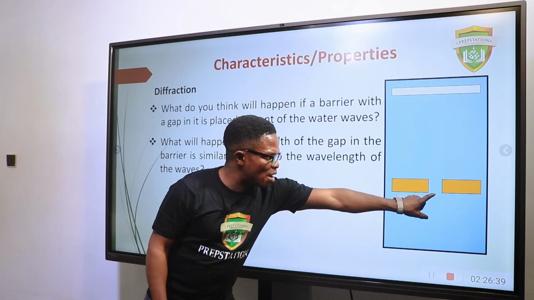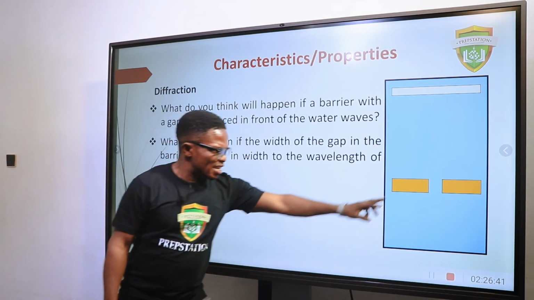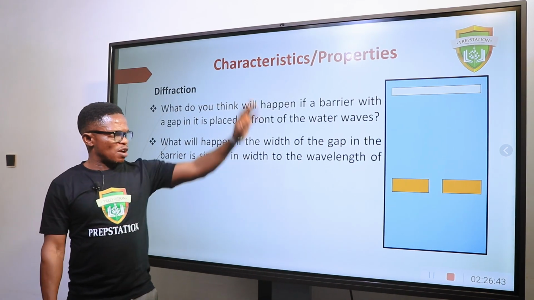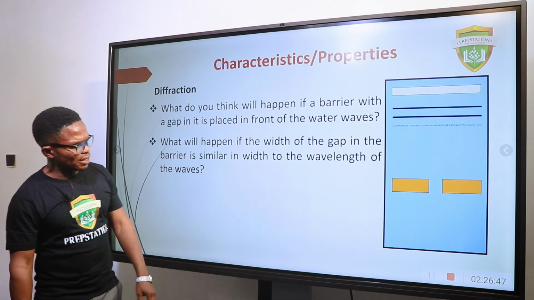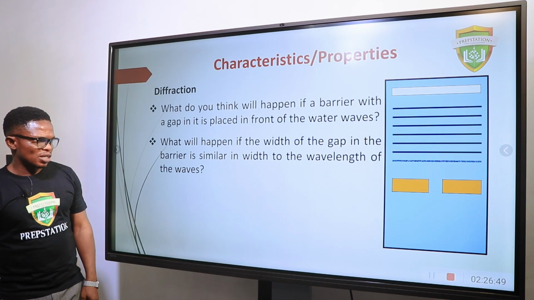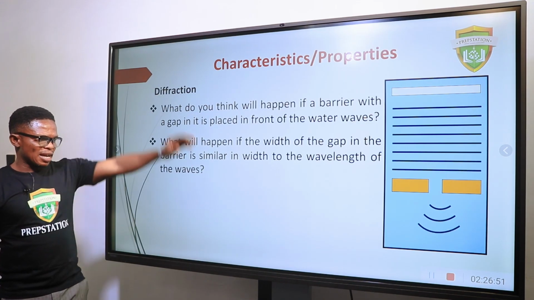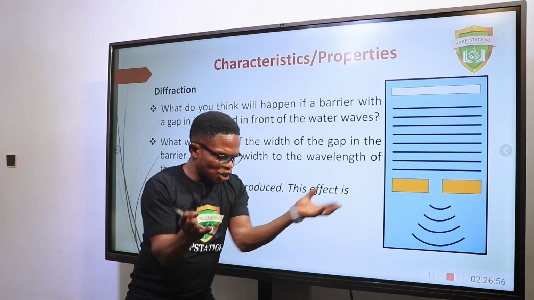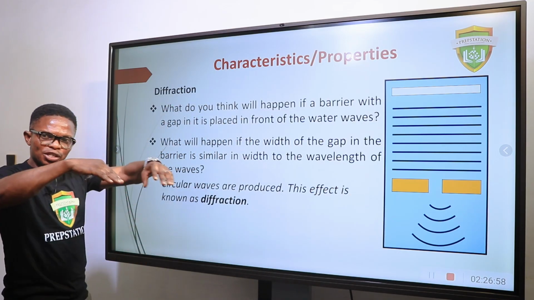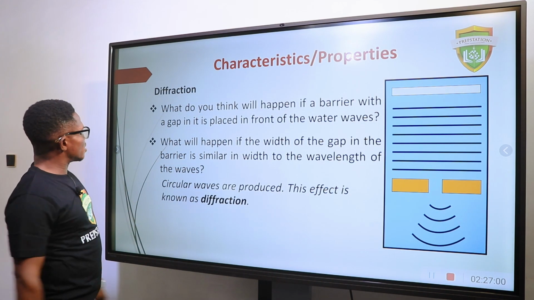Here we have a barrier, but it's not completely closed. There is an opening. So if I produce a wave with a paddle, what will happen? Let's see. Look at the wave being produced. Now, as it gets to the barrier, what happens? It diffracts. It changes the direction. It changes the form. So, what is diffraction?